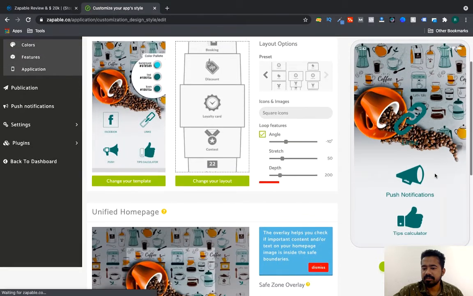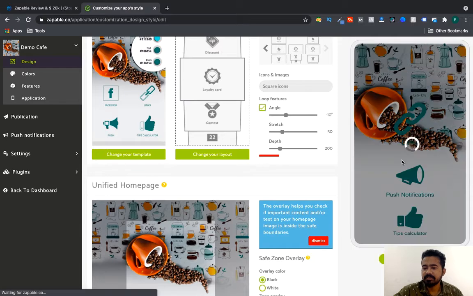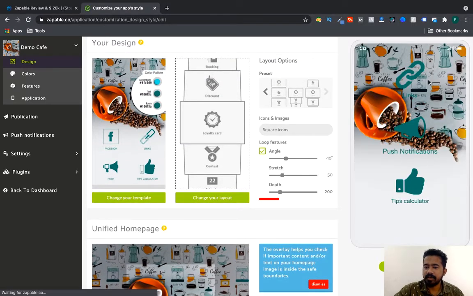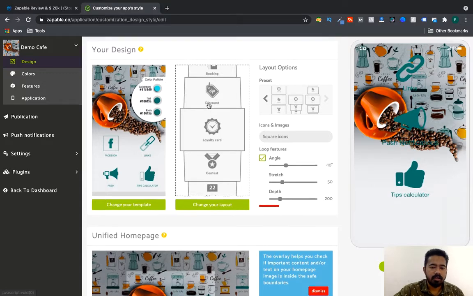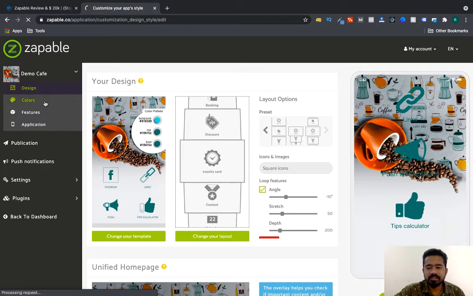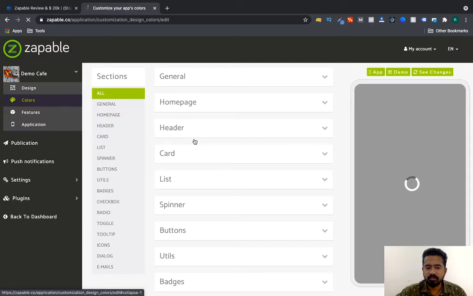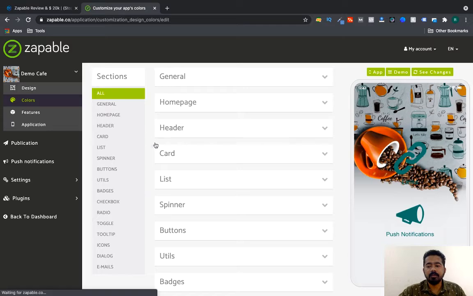See, now we have a layout like this. Now if I want to change the colors of logo and all the stuff, the icons, I can go in the color section and I can do whatever I want. Bullet points to everything can be customized.